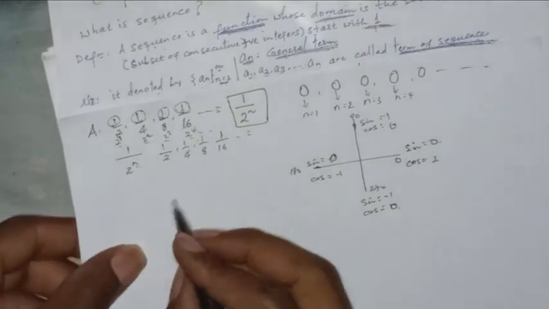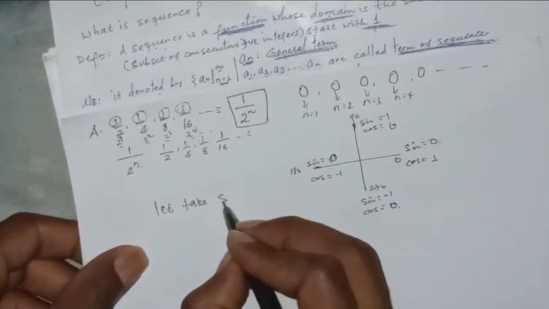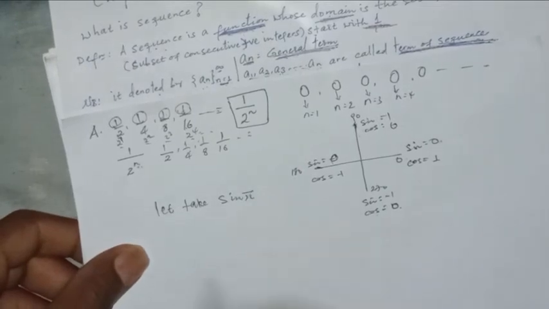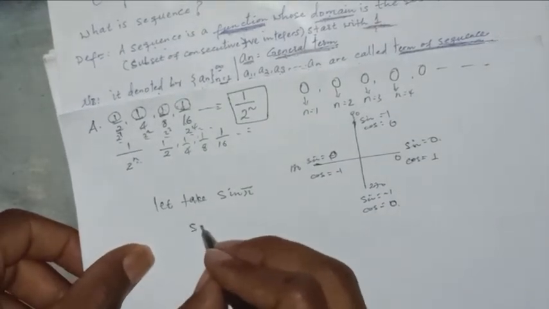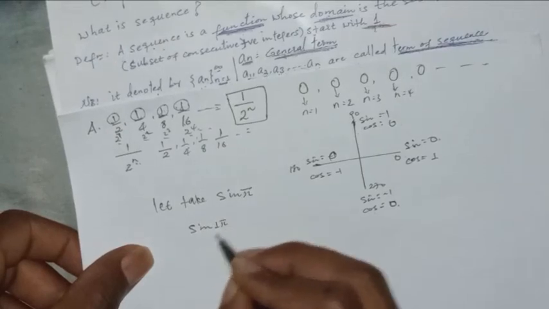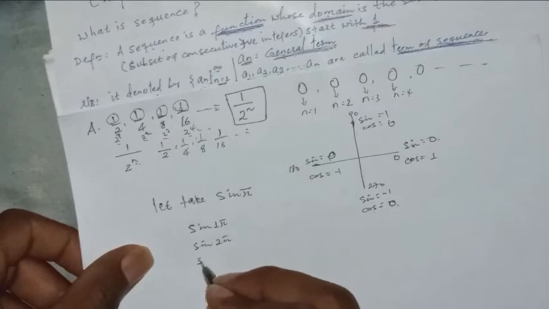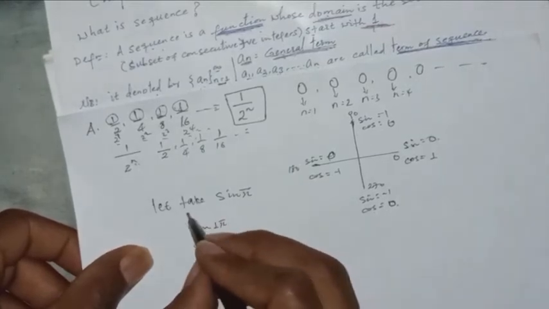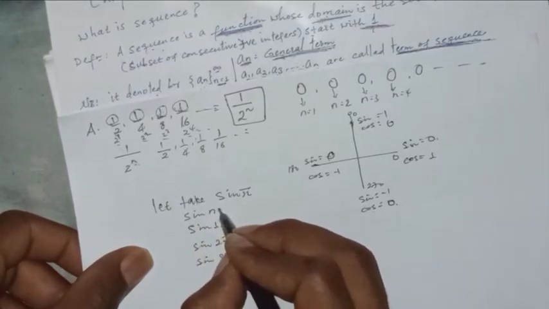Let's take the sine function. Sine pi, sine 2 pi, sine 3 pi, simply sine n pi.